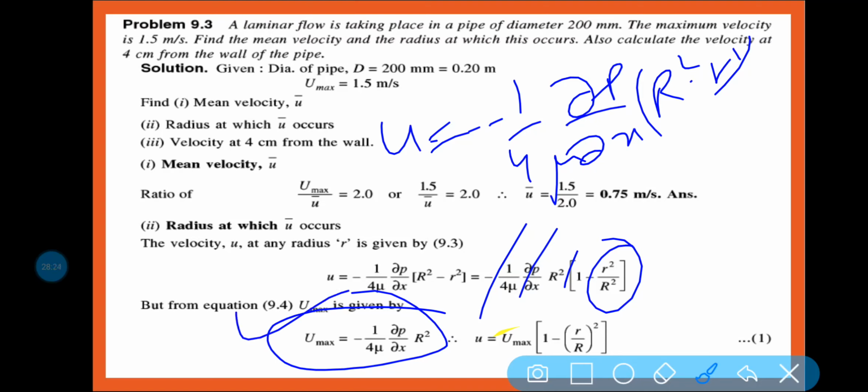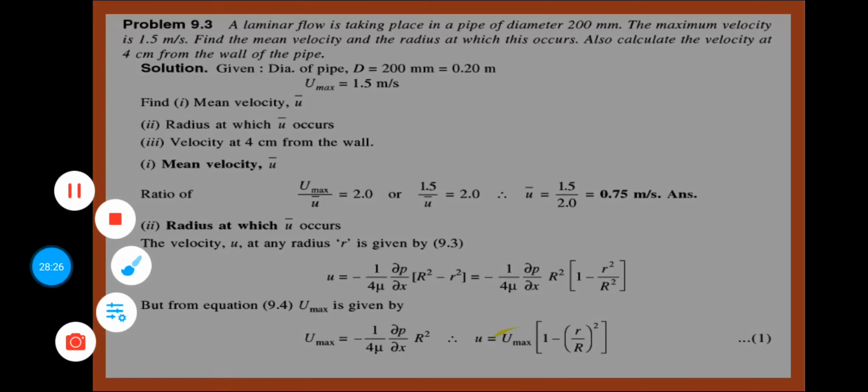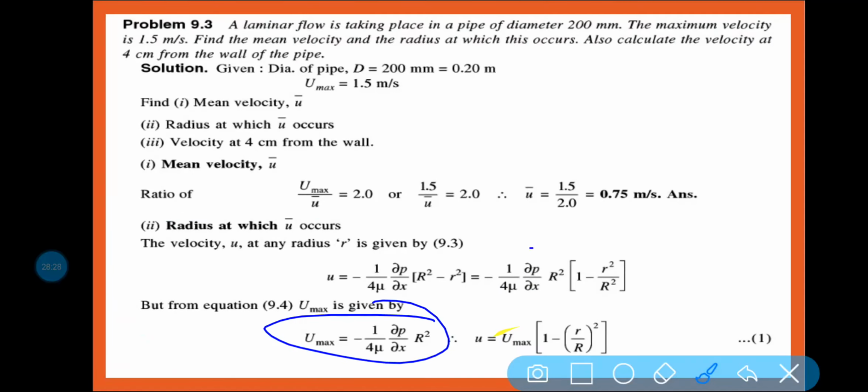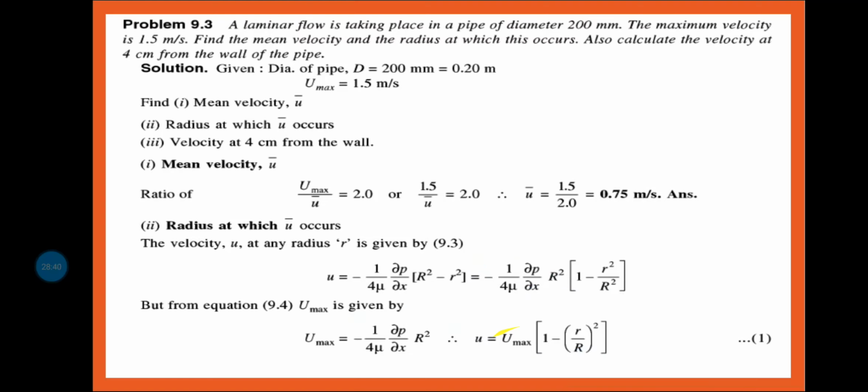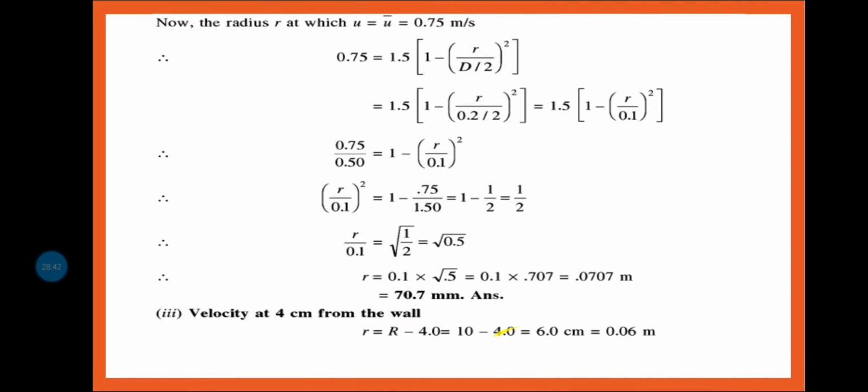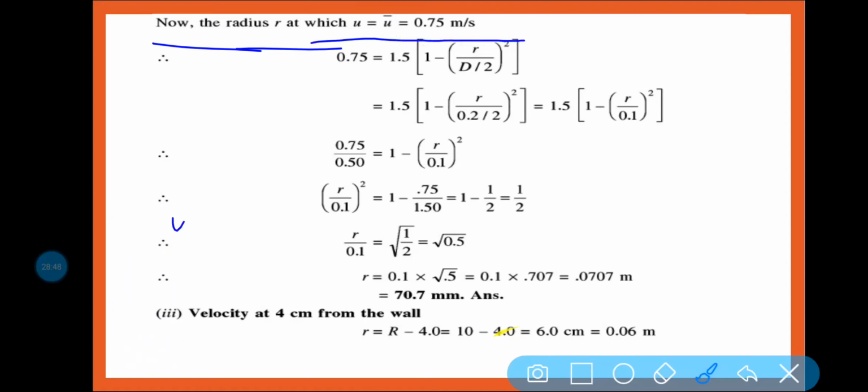Now put the value here. So u is equal to u max into 1 minus r square by R square, because this term is nothing but u max, that is your maximum velocity. Now put the value of r. So the radius r at which u is equal to u bar, and u bar is equal to 0.75.